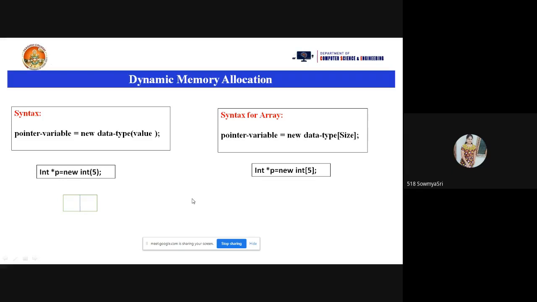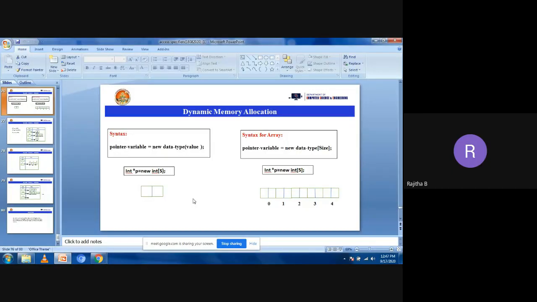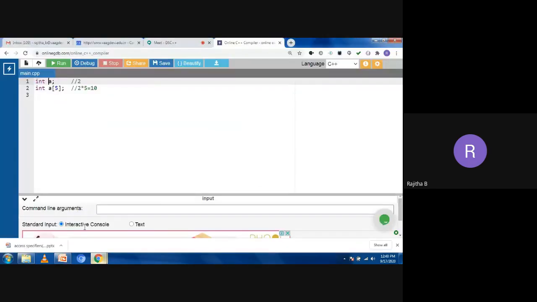Now we'll see with one program how to write the C++ program for dynamic memory allocation. Now go to the compiler. Here I'm going to type the program. Listen carefully, it is only simple. How can we take the pointer variable in C++ when taking dynamic memory allocation?